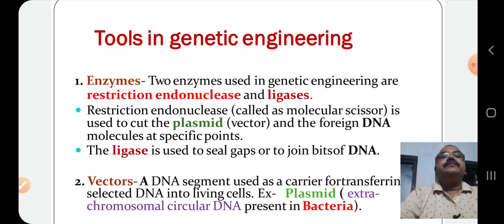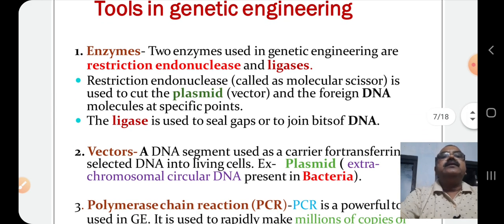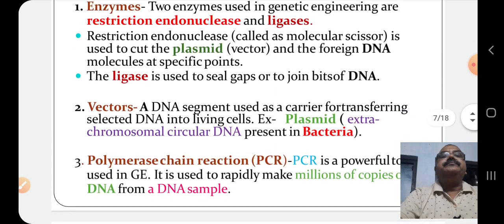First tool is the enzymes. Two enzymes are used in genetic engineering. These are restriction endonuclease and ligase. Restriction endonuclease, otherwise known as molecular scissors, is used to cut the plasmid and the foreign DNA molecule at specific points. That means it is used to cut the DNA molecules at specific points. The ligase is used to seal the gap or to join bits of DNA. That means ligase is used to join the fragments of DNA to produce recombinant DNA.